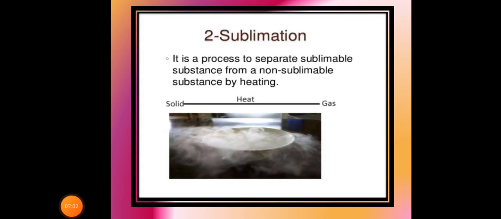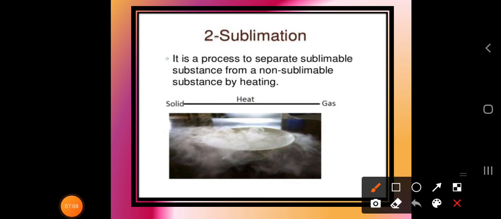Now, let us understand the next technique, a very easy technique. The main concept of the sublimation process is that the solid particle is heated and converted into gaseous form. So, how do you define this sublimation process? It is the process to separate a sublimable substance. Okay, the substance which can sublimate. Sublimate means the substance which directly converts into gaseous form.